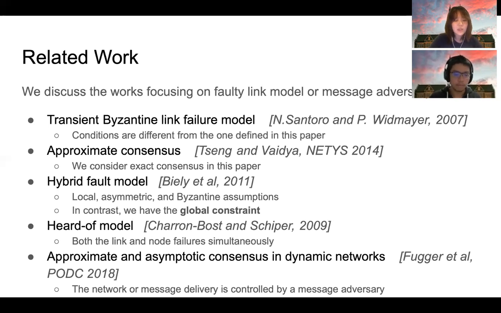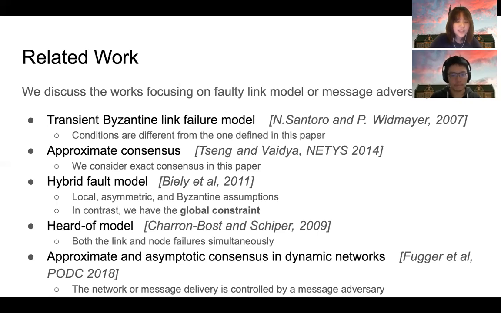So we discussed the works focusing on faulty link models or message adversaries. Santoro and Widmayer proposed the transient Byzantine link failure model, where a different set of links can be faulty at different times. Their results are not tight. Hence, the conditions are different from the one identified in this paper. Essentially, our GAB sync mobile model is the same as their fault model.